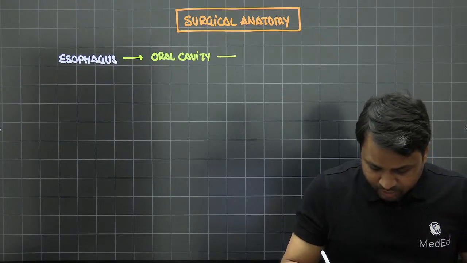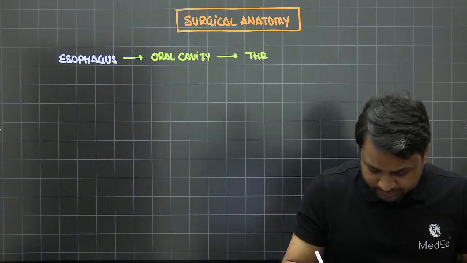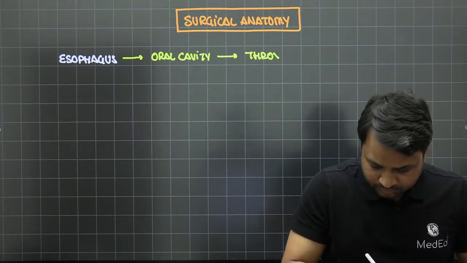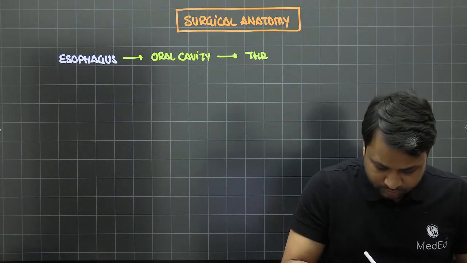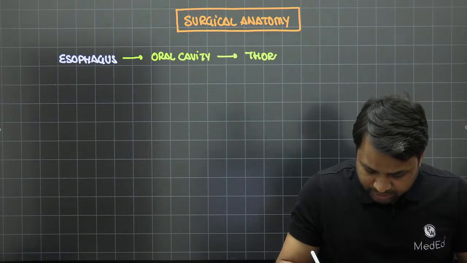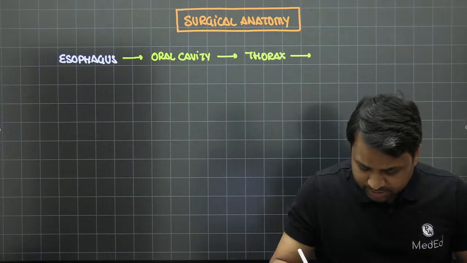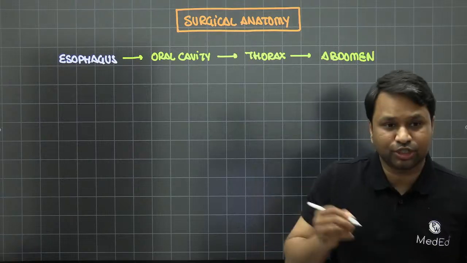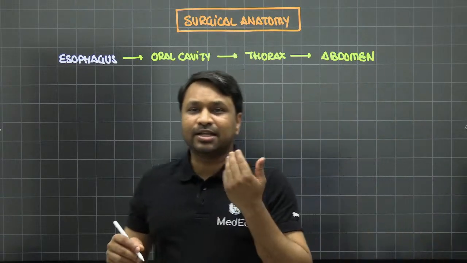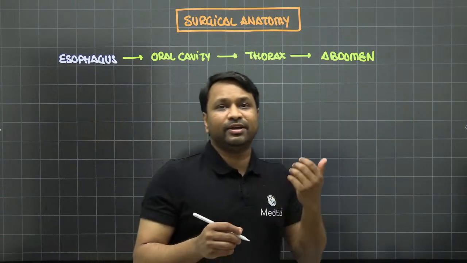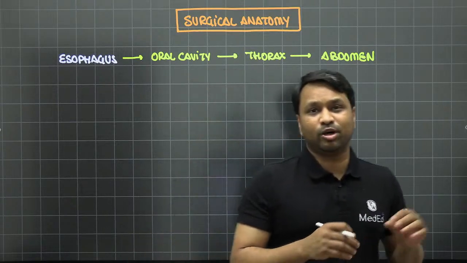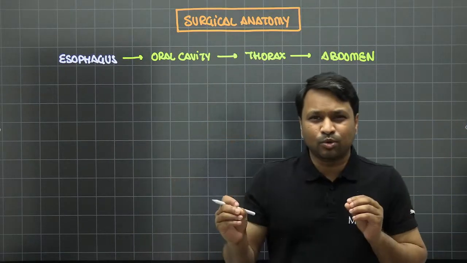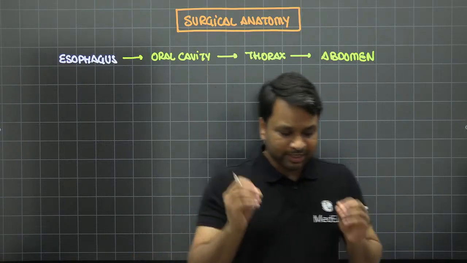From there, it goes into the thorax, and from the thorax it goes into the abdomen. So the esophagus is such a tricky component that it starts or communicates with the oral cavity, goes into the thorax and then to the abdomen. It goes through all three different environments, and imagine the amount of variation it is going to adhere to.